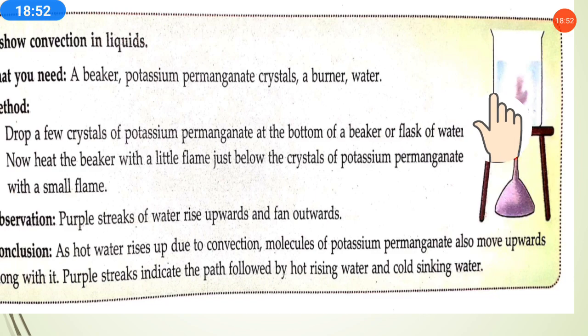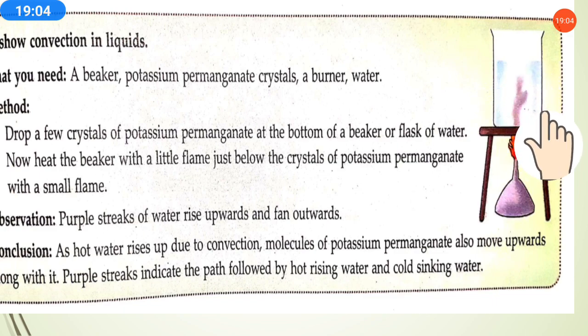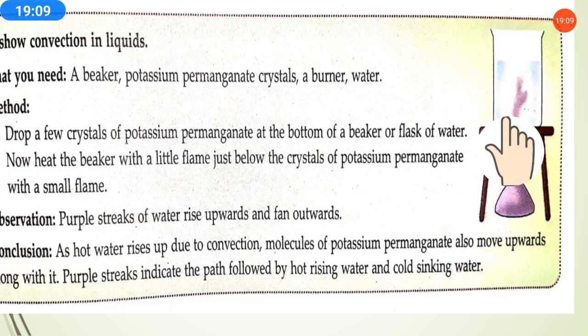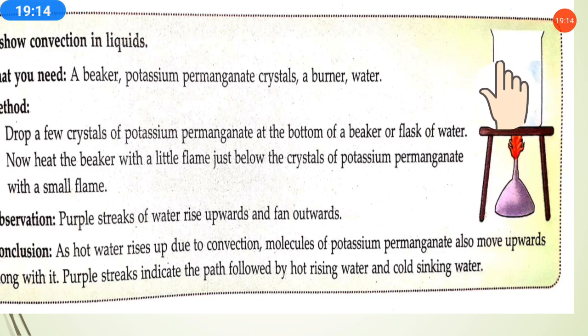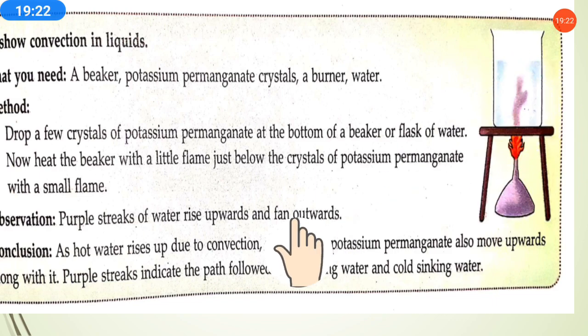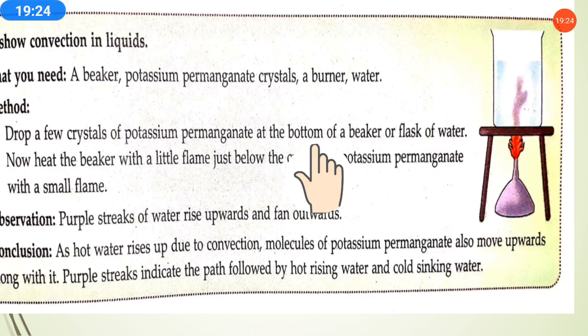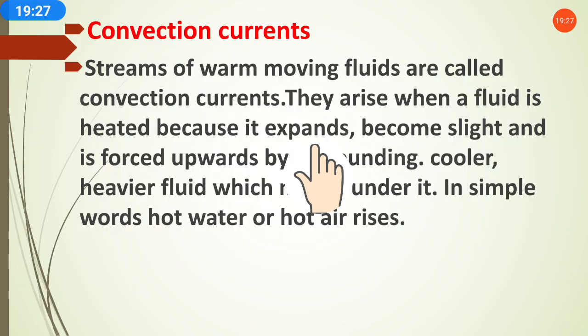In convection there are streams. When the water is getting heated, the hotter water will move upwards and the colder water will move downwards, and in this way the whole water gets heated. The heat is transferred from here to there, and in the whole water the hotter molecules give heat to the colder molecules. So this is how the convection process takes place.